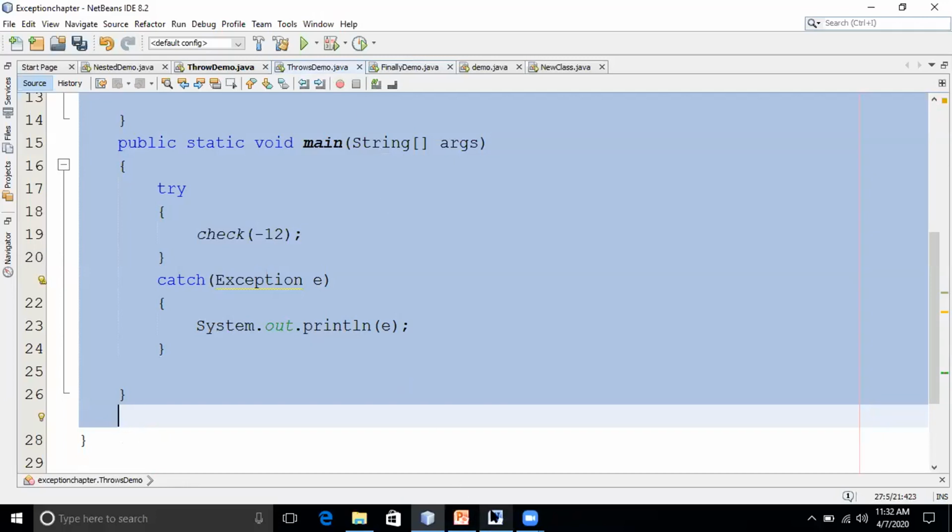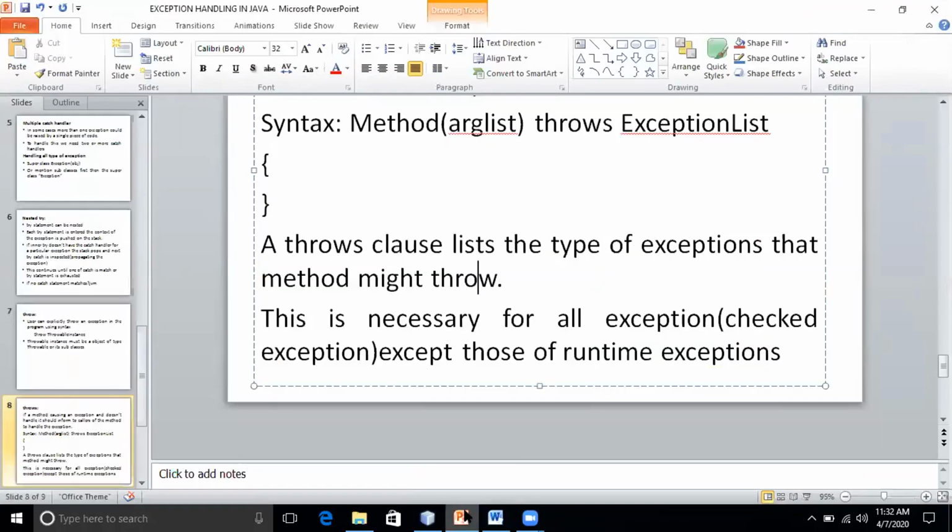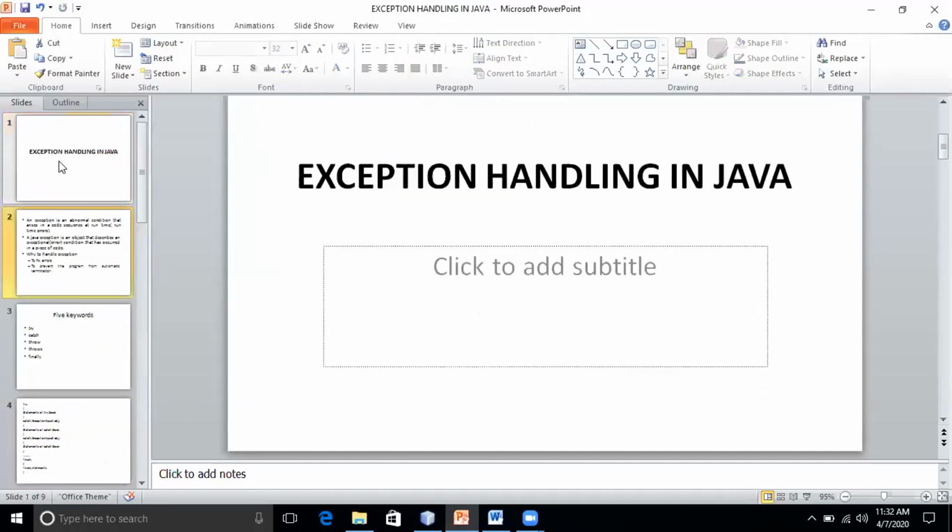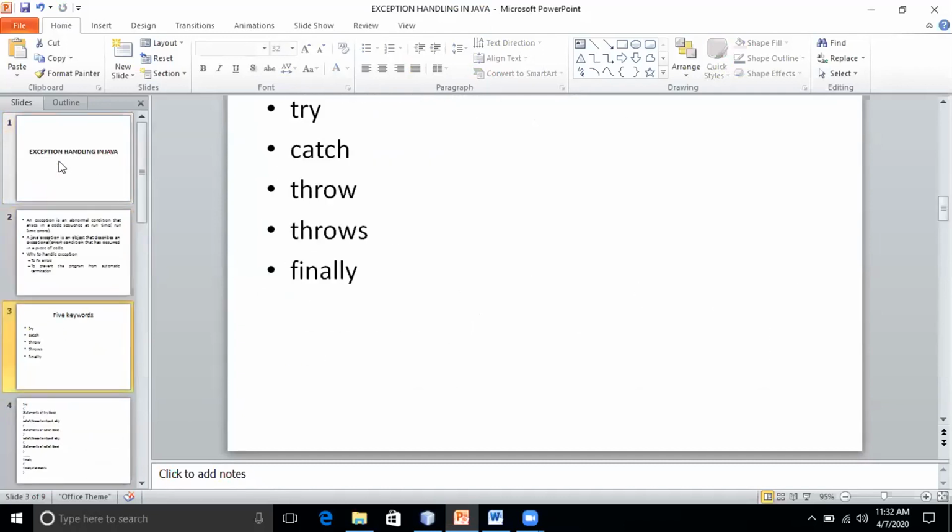So I'll just give a quick recall of what all we have discussed. Today we have discussed what is the purpose of handling the exception. Can anyone tell what is the purpose of handling the exception? To fix the error, and to prevent automatic termination of the program. Correct. Then we have seen keywords used to handle the exception: try, catch, throw, throws.